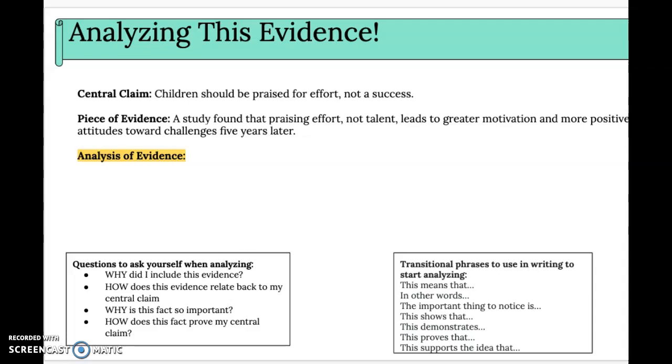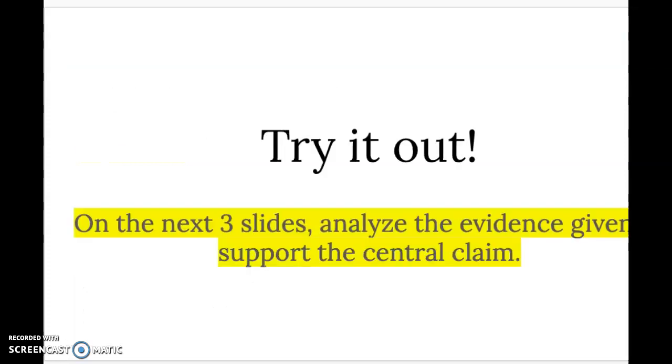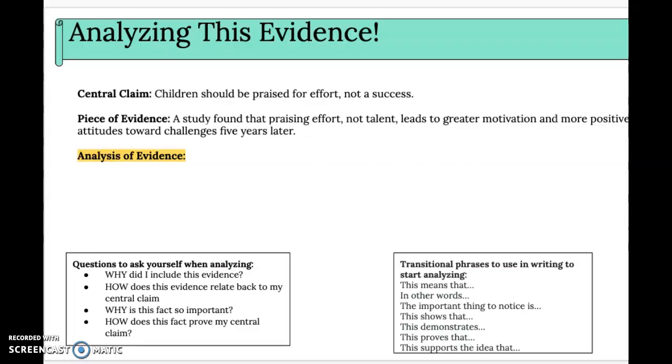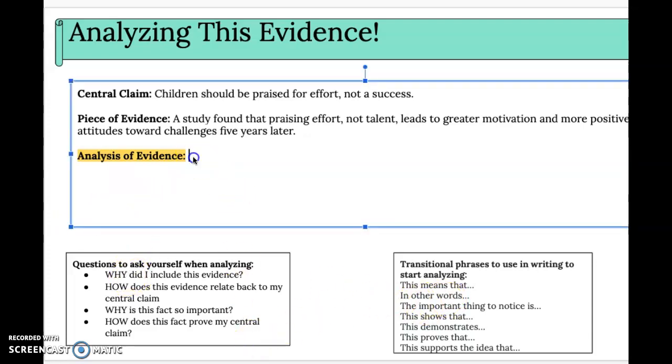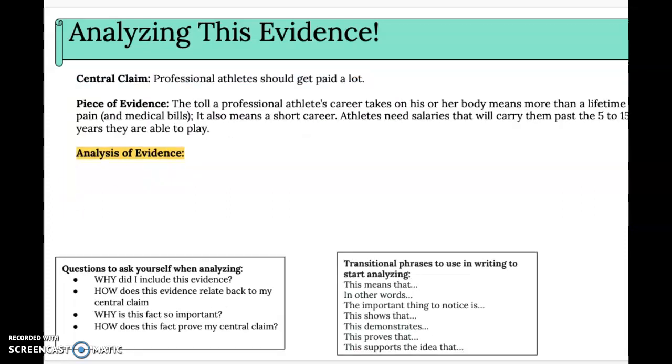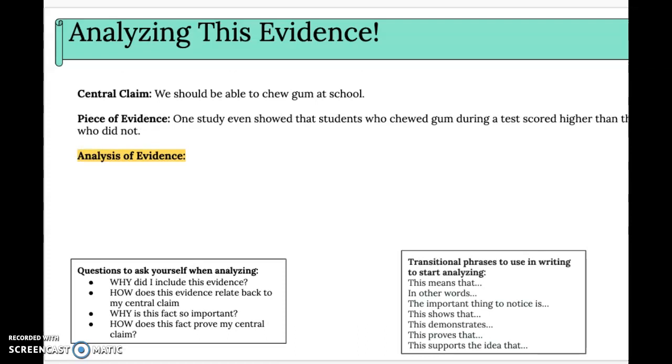Okay, so right here we have one for you to try out. You're going to have 3 slides to do. Here's the first one. Here's your boxes to help you along and think about it. And right in here is where you're going to add 1 or 2 sentences to analyze this evidence. Here's your evidence that goes with the claim. It supports this claim, okay? And you have to do the sentence or 2 to analyze it. This proves that. This shows that. Okay, you're going to do it with this one. Here's another one, and the third one. Okay, so you're going to analyze 3 different examples.